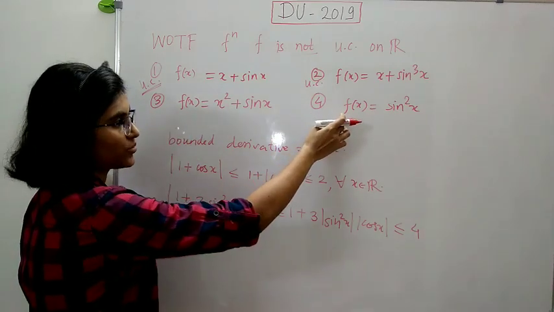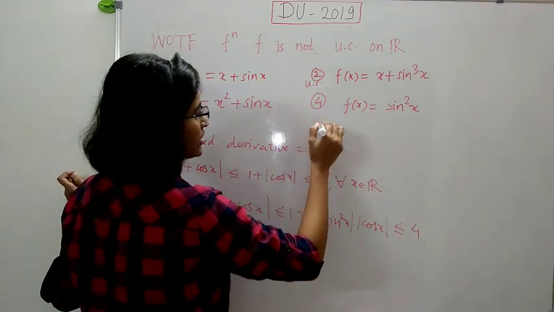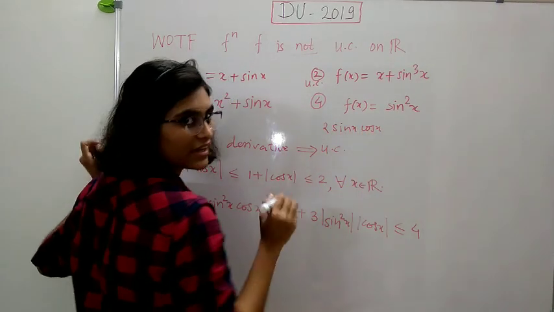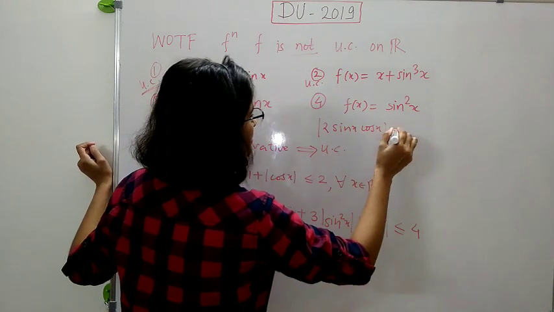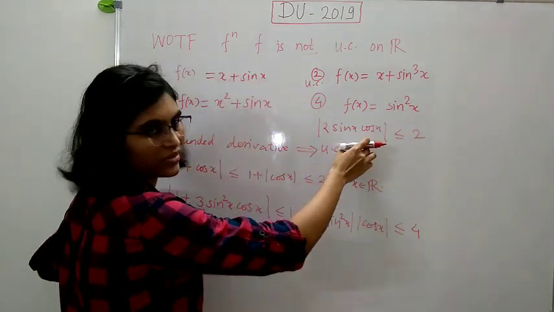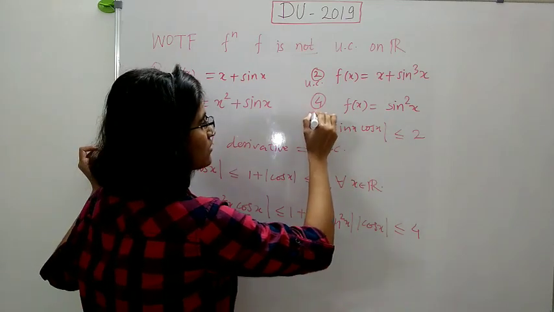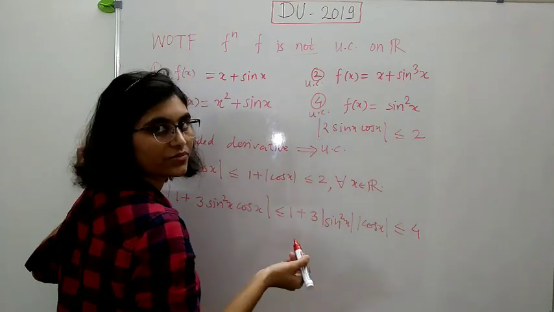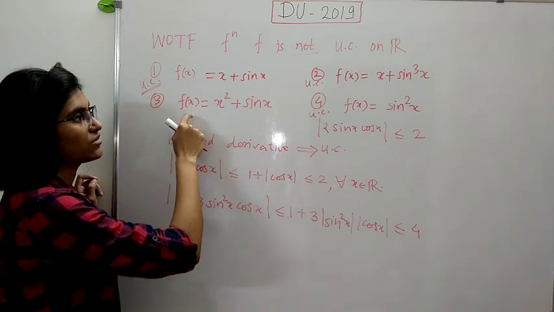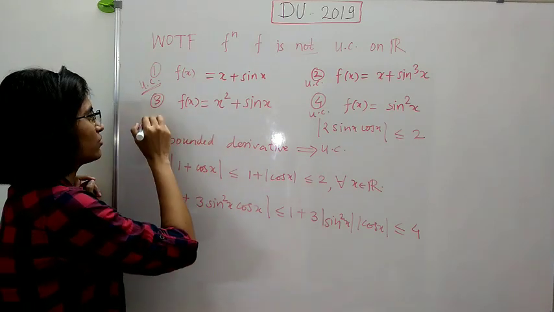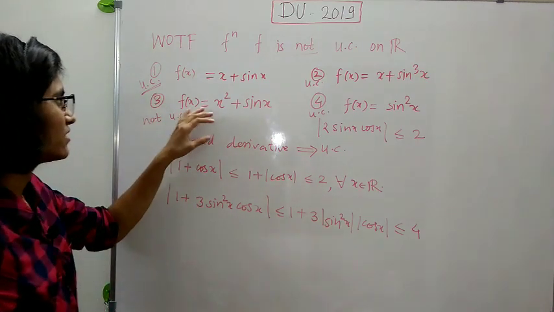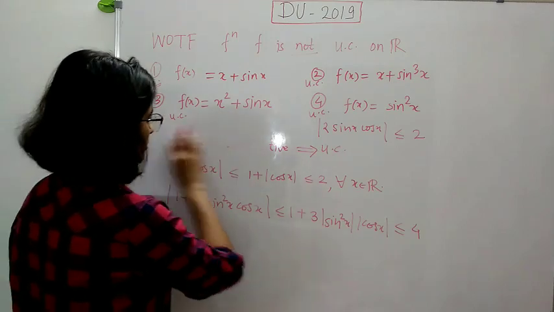Similarly, look at the fourth option. Here also, what is the derivative? It is just 2 times sin x cos x, right? Now take the modulus. This is less equal 2, and hence here also the derivative is bounded, and therefore this is also uniformly continuous function, right? Now all these are uniformly continuous functions, and therefore this remaining option must be not uniformly continuous function, right? But let us see why this is not uniformly continuous function.